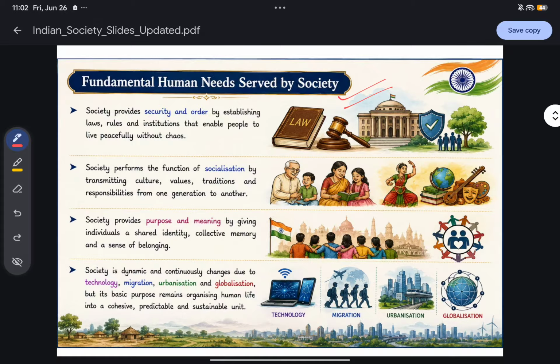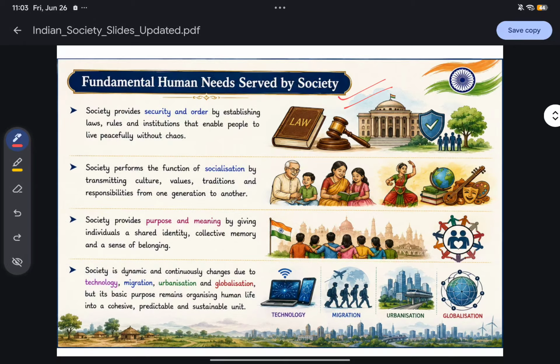See, apart from the basic needs, that is food and shelter, there are some fundamental human needs. For example, the first thing is security, a sense of security. Have you ever wondered why we are overthinking? Because of insecurity. The feeling of insecurity makes us overthink.